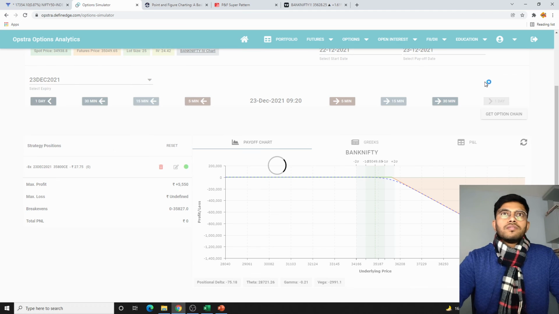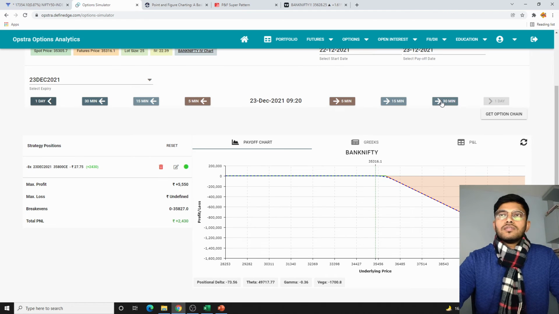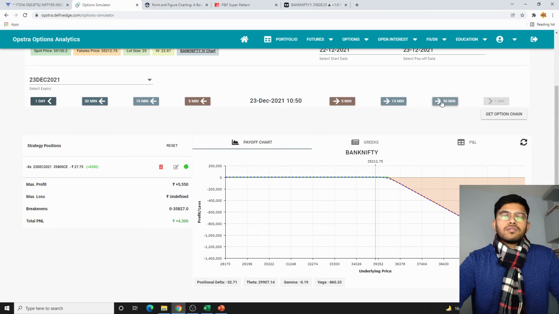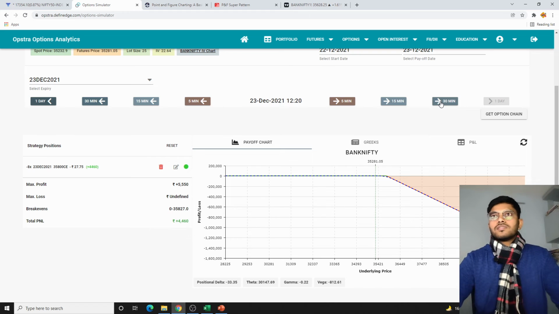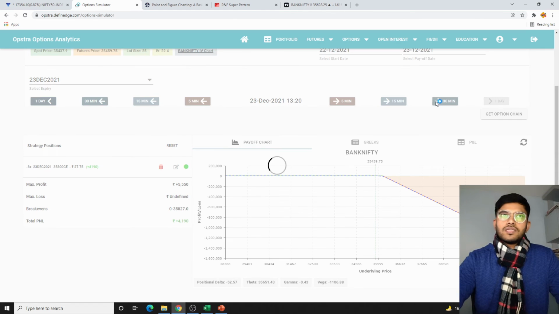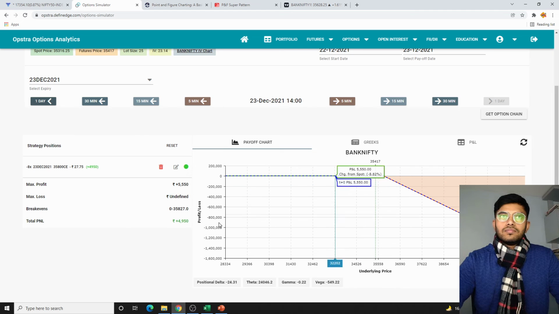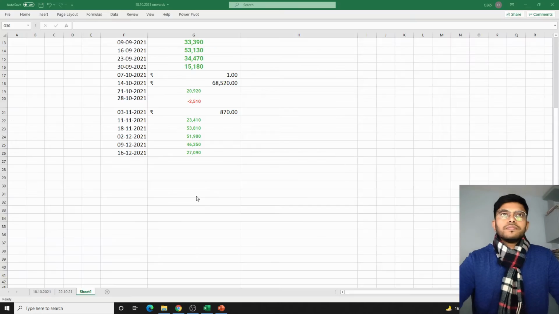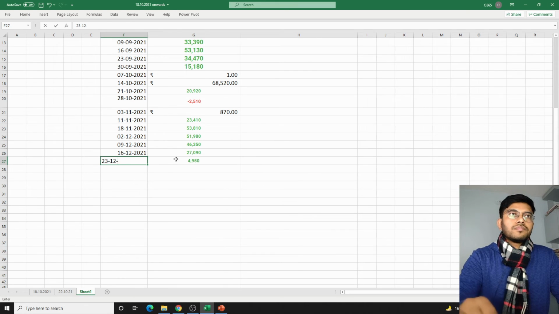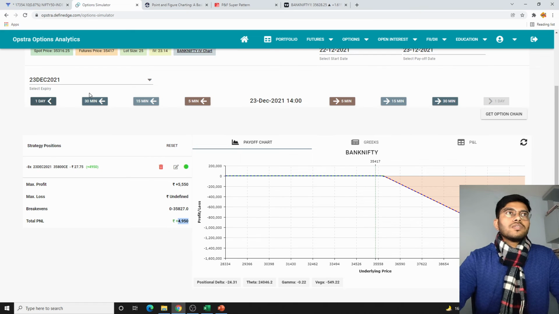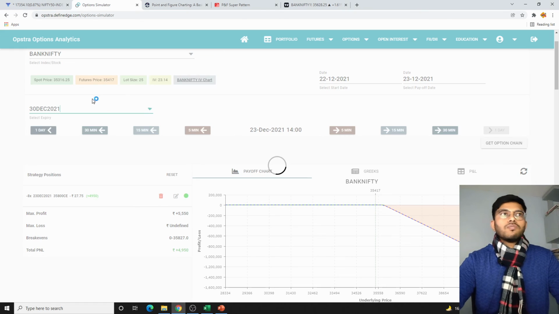So let's see what happened within 1 day of the expiry. So we have quite easy money here. It's not less, but it's at least saving us from the losses. That's what is more preferable, to be consistently making profit. 4950 on 23rd of December. Now for the last expiry, which is on the 30th of December, let's see what was the point here.